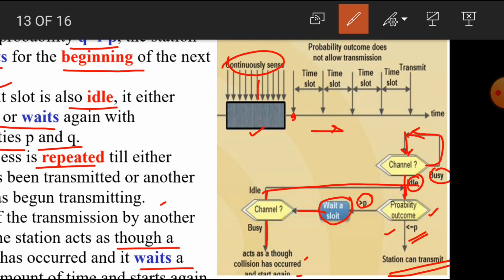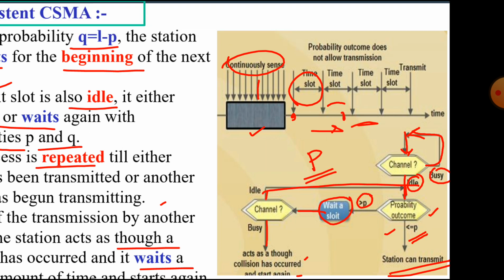But here the transmission begins with the probability p. If the probability p does not occur, it waits for the next time slot. In this condition, if the channel is again idle, it transmits the frame or data.